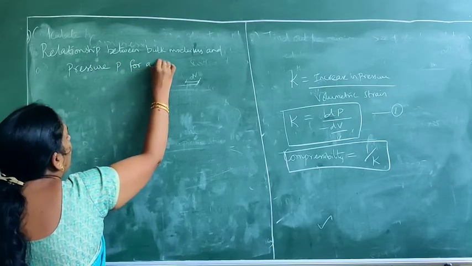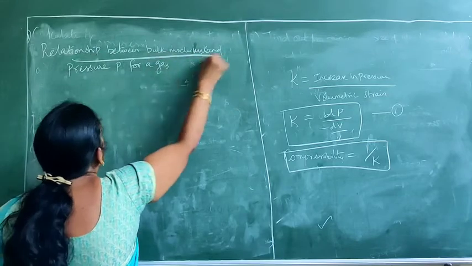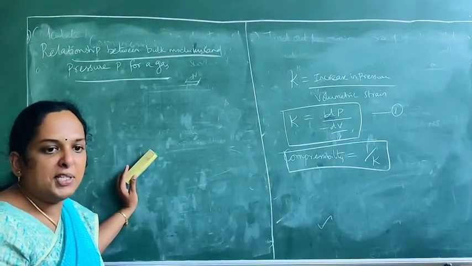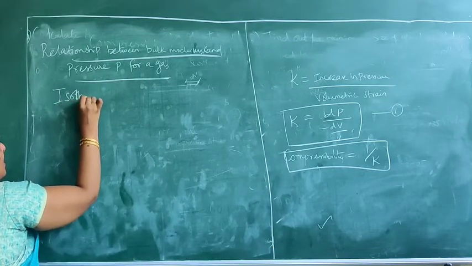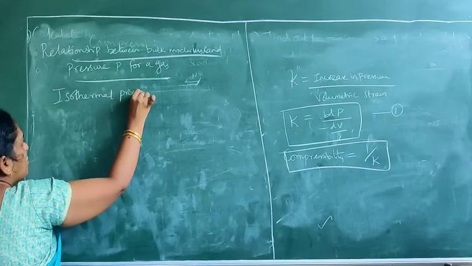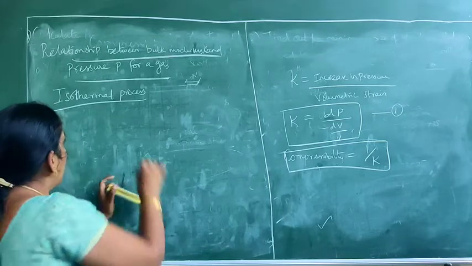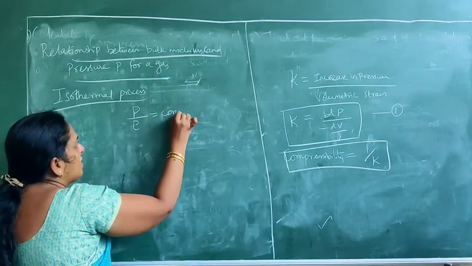That too we are doing for a gas, bulk modulus K with respect to the pressure P for a gas. As I said, we have two processes: isothermal process, which you might have studied in your chemistry, and adiabatic process. What is the equation for the isothermal process? P by rho is equal to constant.